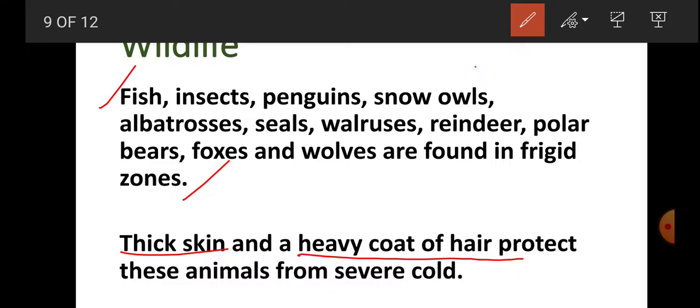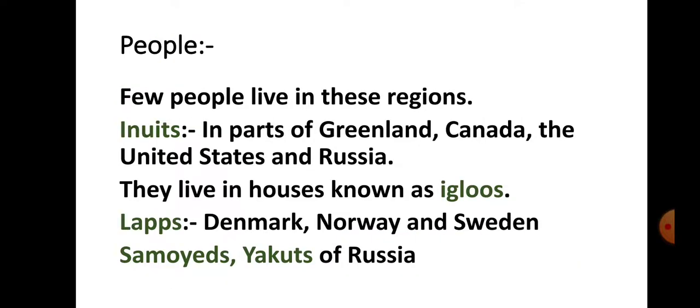And the color of the fur of the animals also changes with the change in the climate. During the cold season, or you can say during the winter season, if we take the example of the Arctic fox, it has white fur, but as the temperature rises during the summer time, the color of the fur changes to brown. So these are some of the adaptations in the animals found there.